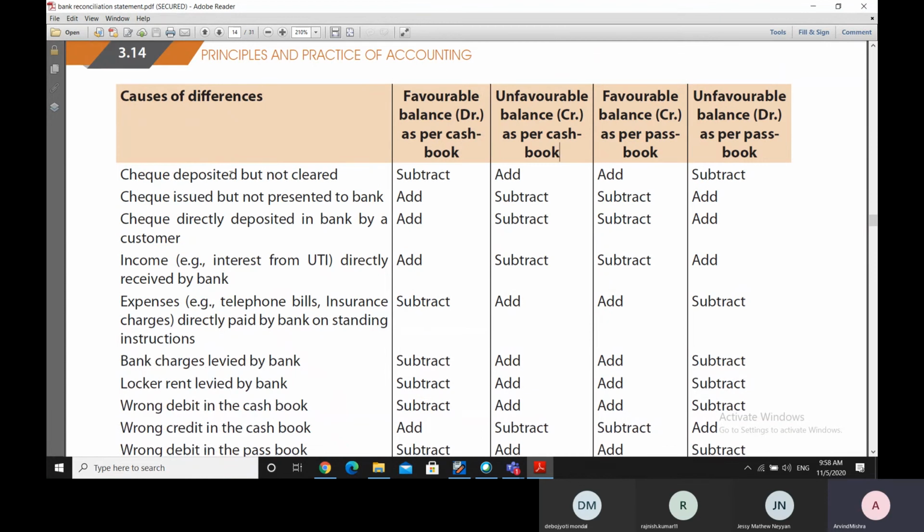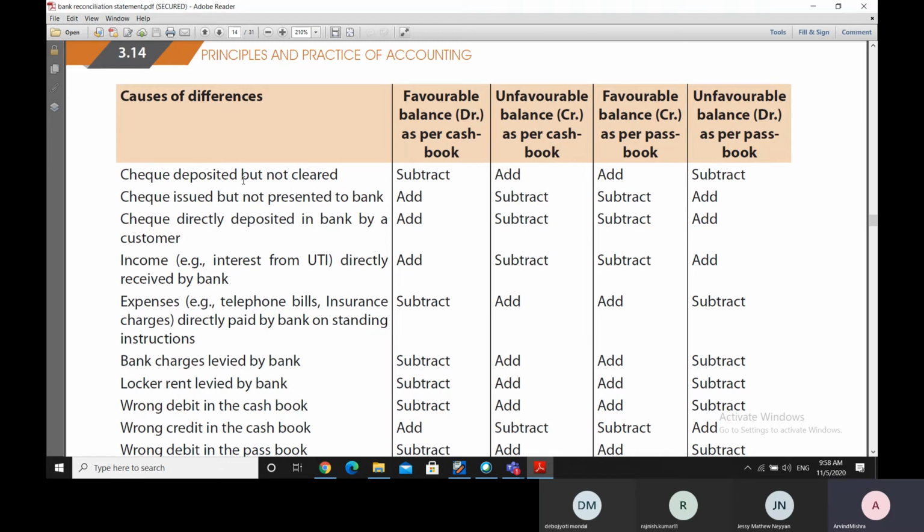Because whenever you are depositing a check, but it is not getting cleared, the concept has to be understood. A check has been deposited into the bank. So obviously, that check, while depositing into the bank, has been entered in the cash book. Because while going to deposit any check into the bank, we enter that check in the cash book, which means that we are entering it as part of our check deposits in the cash book.